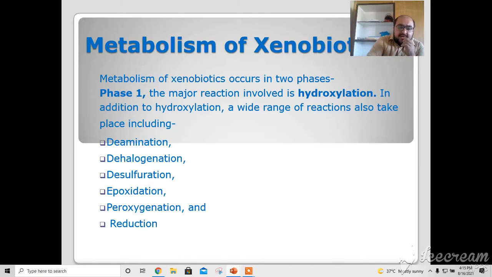One is phase 1, and in phase 1 the major reaction involved is hydroxylation. In addition to hydroxylation, a wide range of reactions also take place, like deamination, dehalogenation, desulfuration, epoxidation, peroxygenation, and reductions. So there are different types of reactions which take place, and these xenobiotics are hydrolyzed.